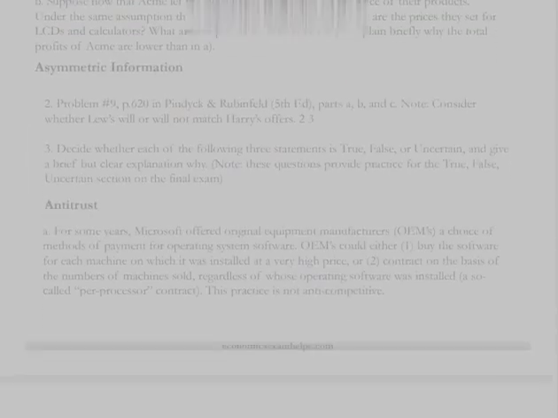B. Suppose now that Acme let the subsidiaries themselves set the price of their products. Under the same assumption that subsidiaries maximize profits, what are the prices they set for LCDs and calculators? What are the profits of each subsidiary? Explain briefly why the total profits of Acme are lower than in A.